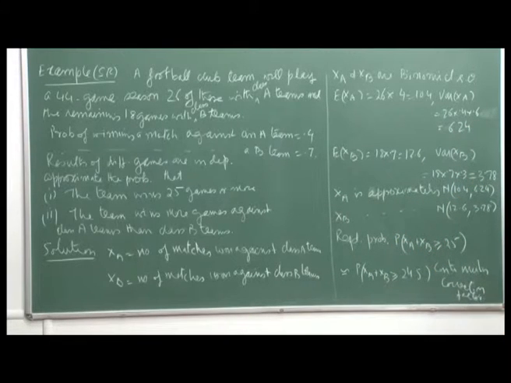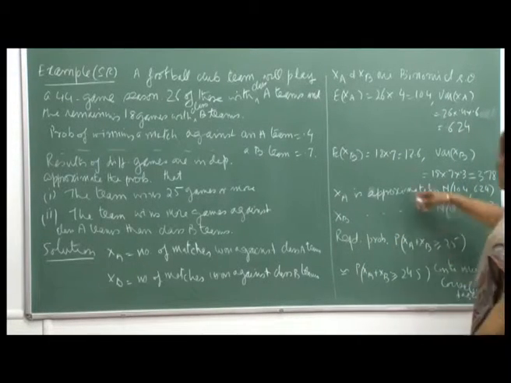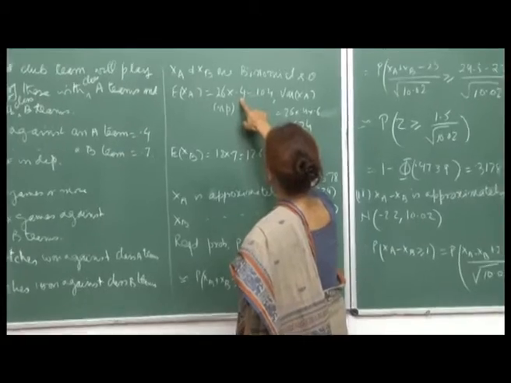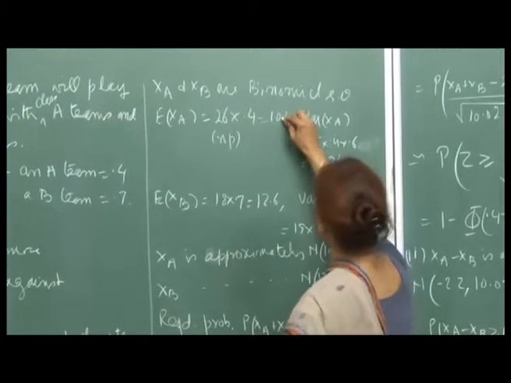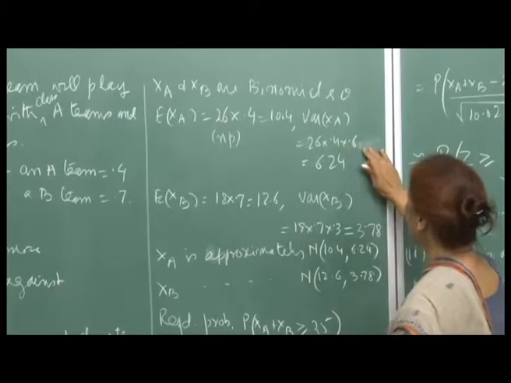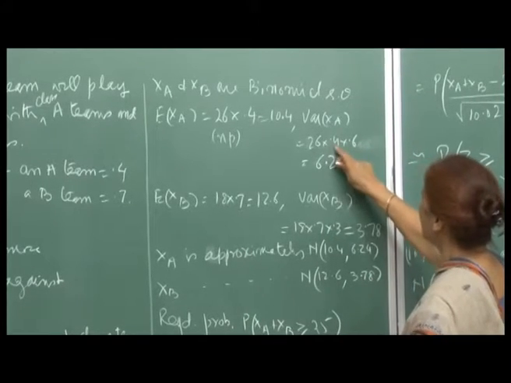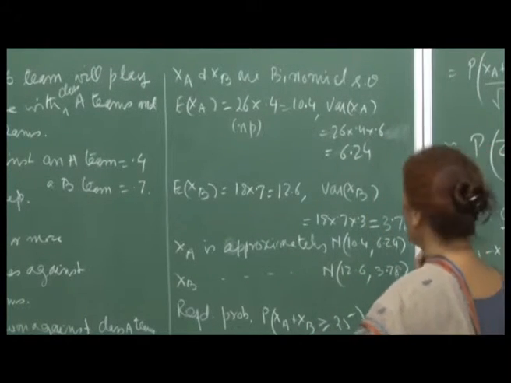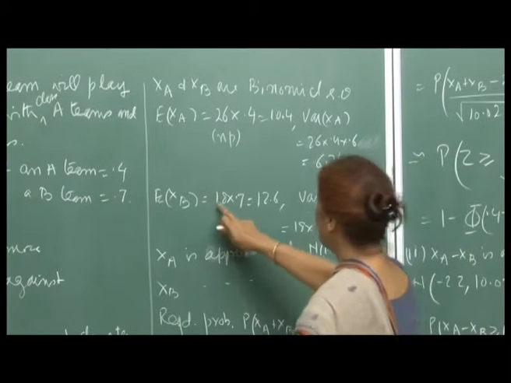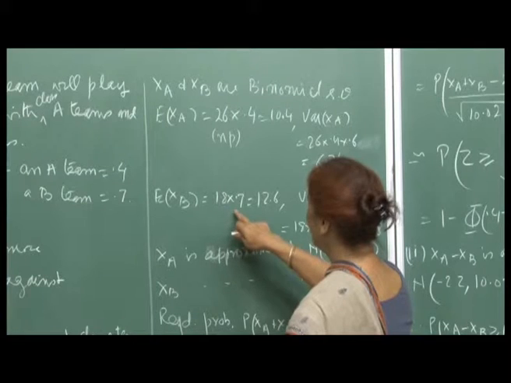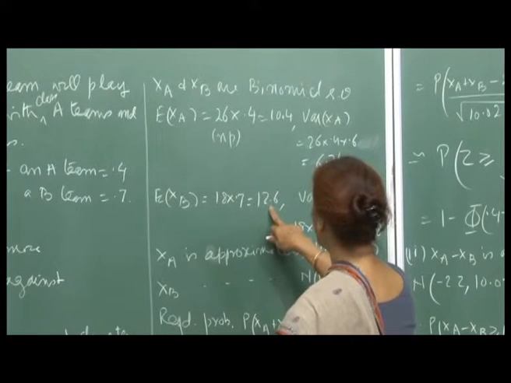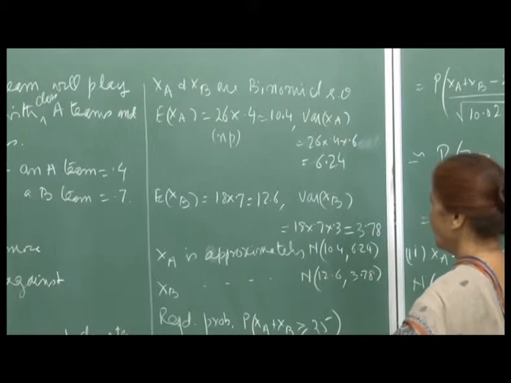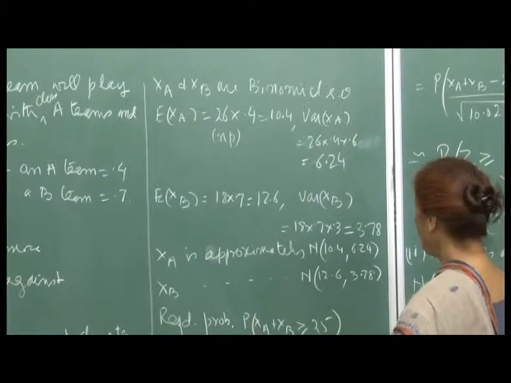Now, the expectation of x A will be n p, so 26 games played, probability of winning a match is 0.4, so that comes out to be 10.4, and the variance is n p q, which will be 26 into 0.4 into 0.6, that is 6.24. Then similarly, x B being binomial with parameters 18 and 0.7, the expectation of x B will be 12.6 and the variance of x B equal to n p q will be 3.78.